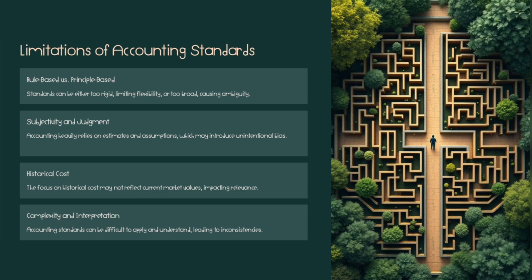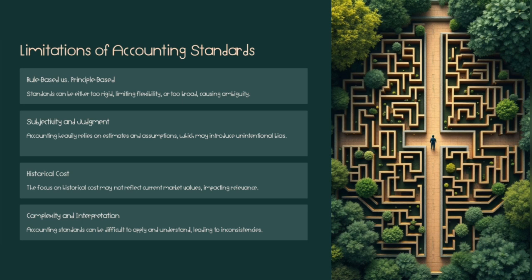The limitations of accounting standards. It is rule based versus principle based. The standards can be either too rigid, limiting flexibility, or too broad, which causes ambiguity. The second limitation is subjectivity and judgment. Accounting heavily relies on estimates and assumptions, which may introduce unintentional bias.